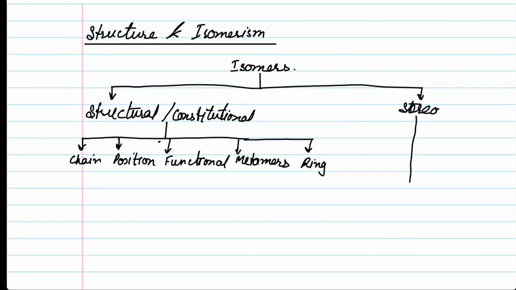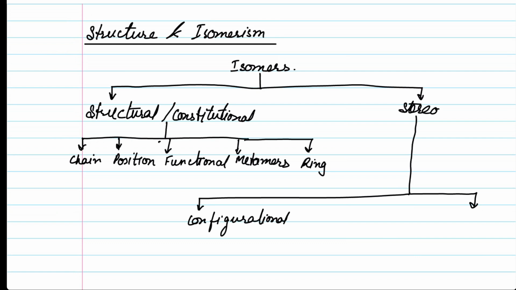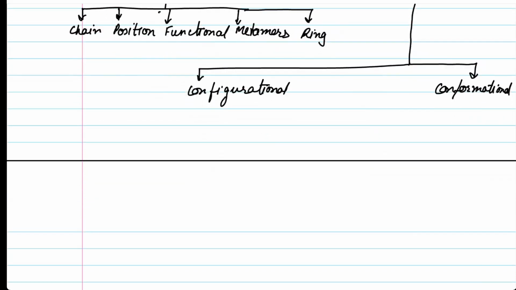When we talk about the stereoisomers, these are mainly divided into two categories: configurational and conformational. The conformational isomers are termed as conformers, conformational isomers, conformations, skew isomers, or torsional isomers. So these are the names for the conformational isomers.